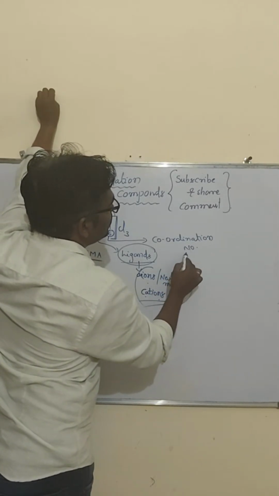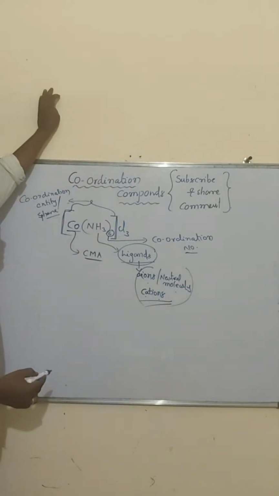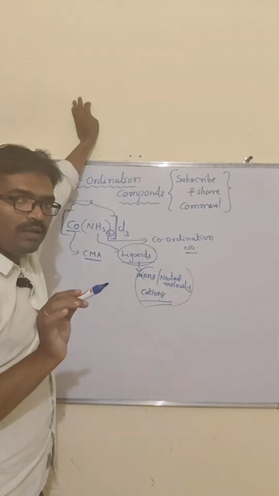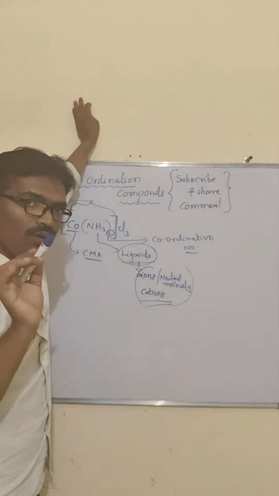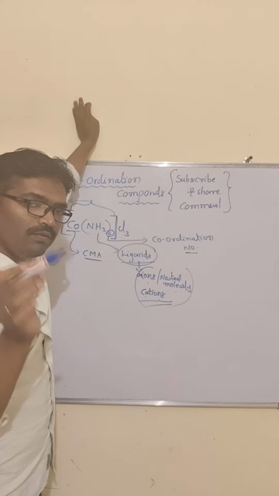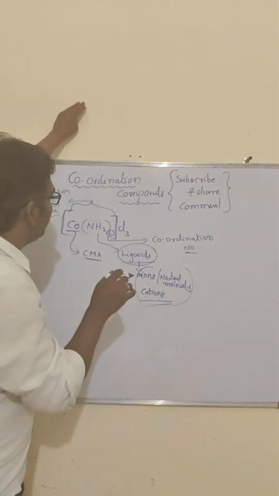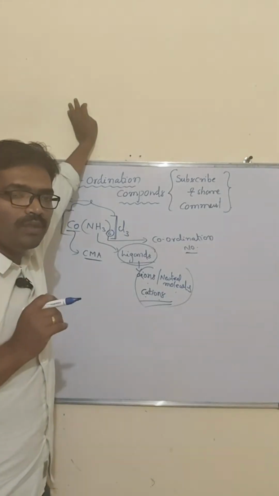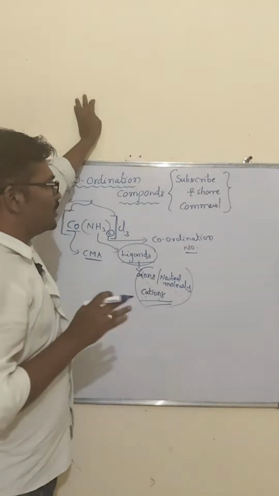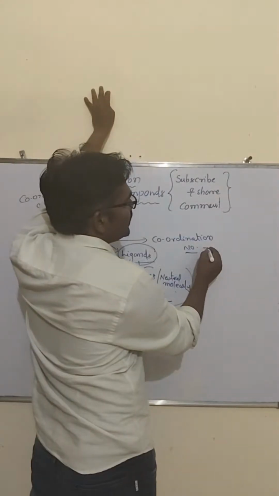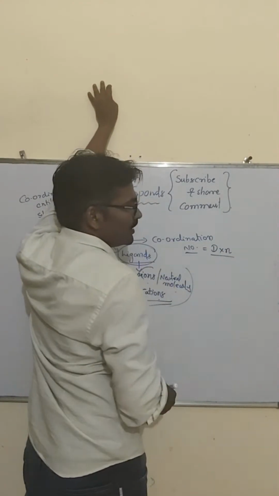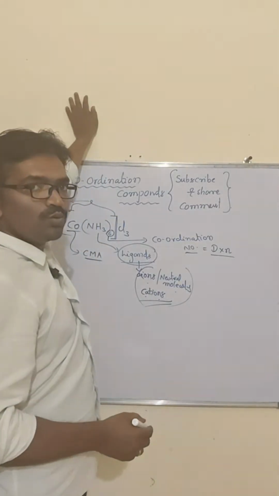Coordination number. What is the coordination number? It is the number of ligands, or the number of coordinate covalent bonds, directly attached to the metal atom. How do we find it out? Coordination number equals denticity times the number of ligands.